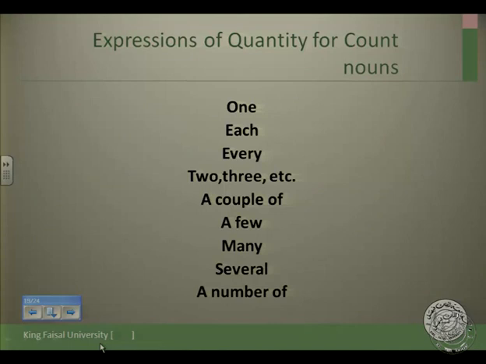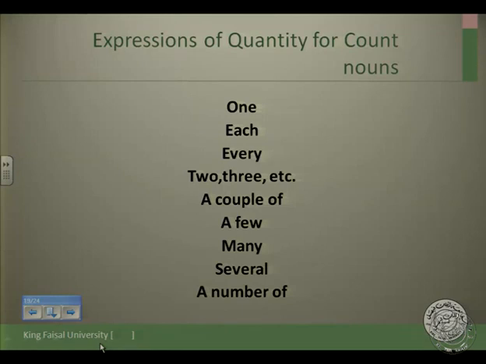We have one, each, every, two, three, a couple of, a few, many, several, a number of. These expressions are very important. They are to express quantity for count nouns, but still some of them can be used with non-count nouns.